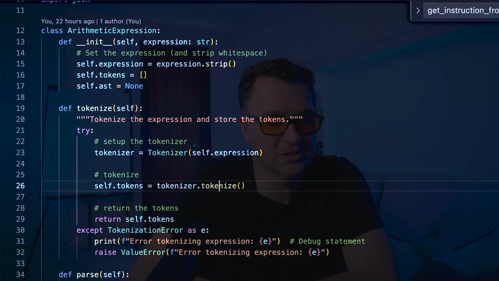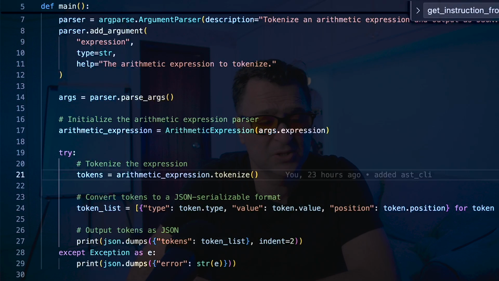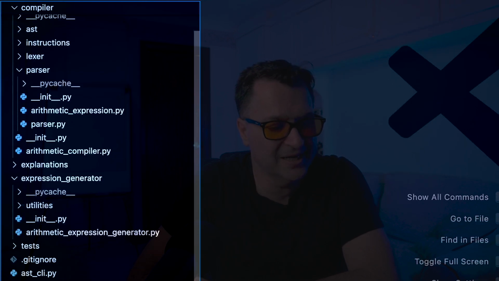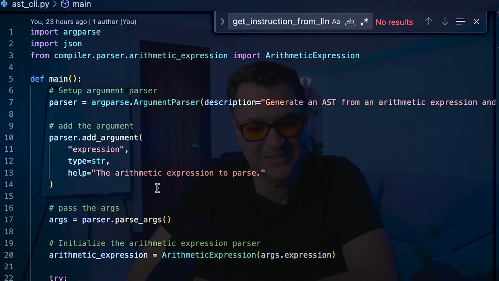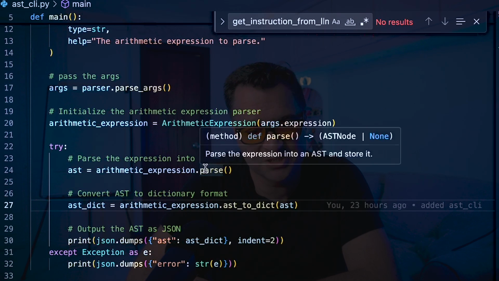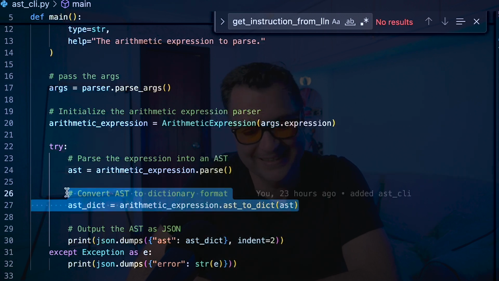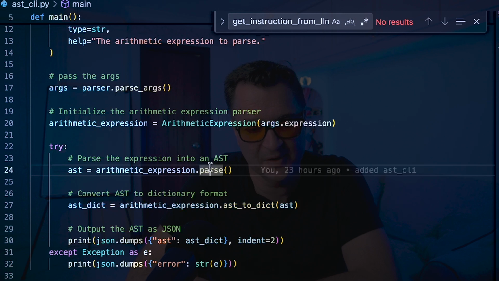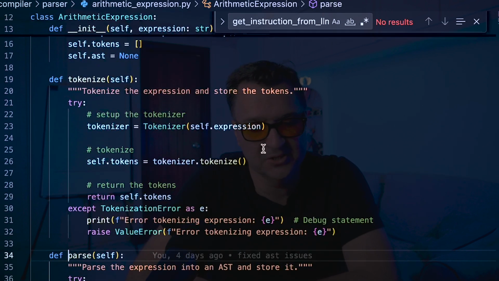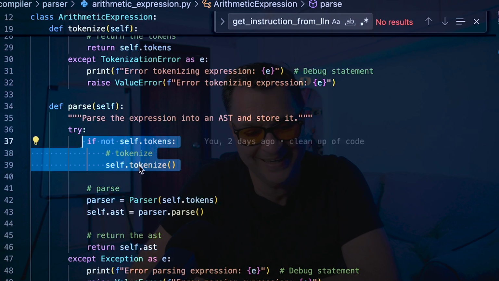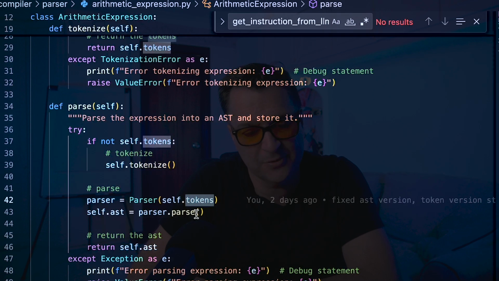If we look at the code behind that for a second, again, same sort of thing. If I go into my tokenizer CLI, and open up my abstract syntax tree CLI, you can see that I'm calling arithmetic expression. I'm calling parse just like I did before. And then what I'm doing here is outputting the AST as a dictionary. That's how I'm getting that. But if I run the parse, the first thing it does is tokenize. And once it's tokenized, it takes the tokens and runs them through the parser. So we call parser.parse.